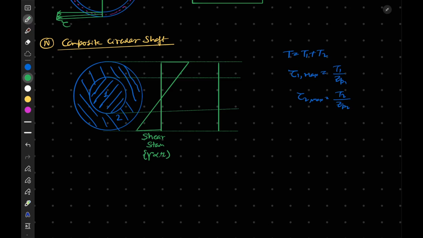Now since it is composite, shear stress is generally T upon Zp, even if Zp varies for the hollow and solid parts.